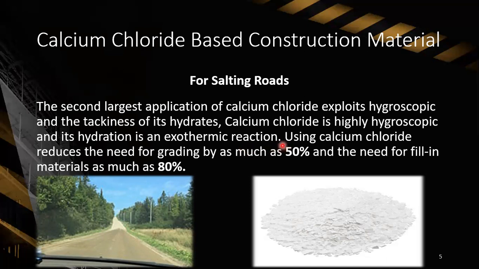Using calcium chloride reduces the need for grading by as much as 50% and the need for fill materials by as much as 80%. This picture shows that calcium chloride was sprayed on this road to prevent weathering, giving it a wet appearance even in dry weather. This is a picture of powdered calcium chloride.